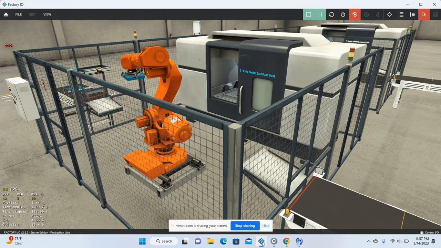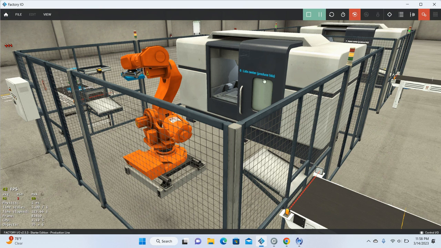In this video, I will show you how to use Control IO, the Factory IO, to program the assembly line scene. Okay, so first of all, I'll open up the scene here.